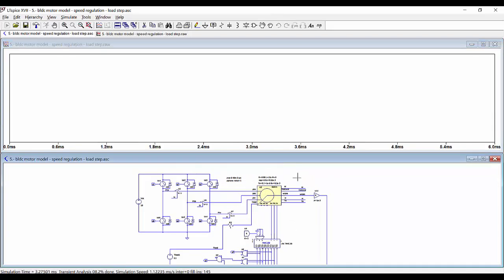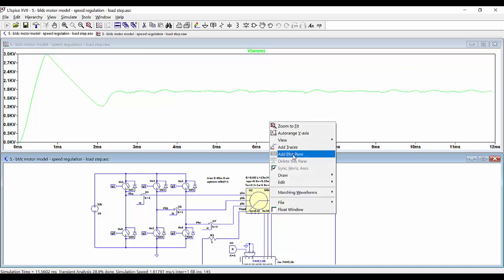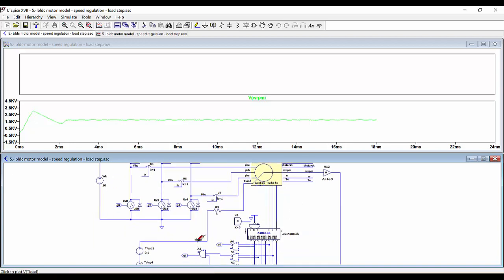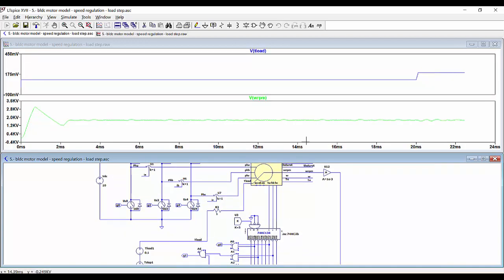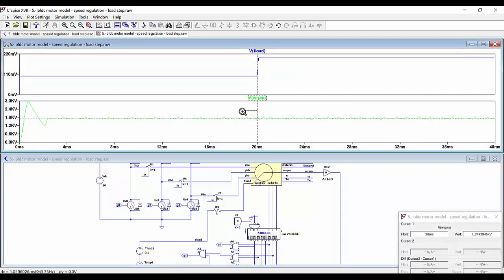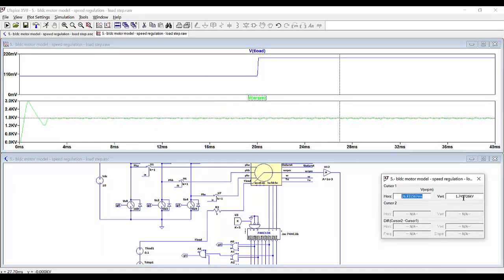We are going to see, as usual, the angular speed, and then in another pane we will show the input corresponding to the load torque. So we can see here how the step up transient occurs, and the angular speed remains almost constant before and after the transient. So we have a speed which is around 1,700 RPMs as desired.